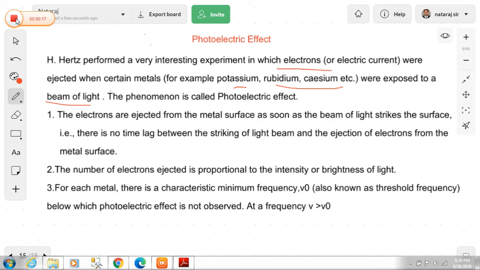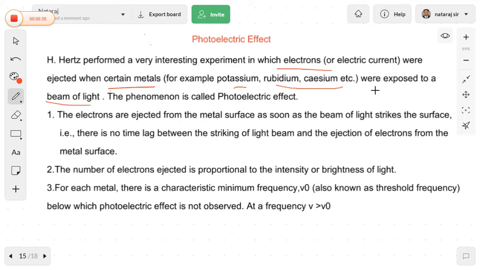Before we go into the detailed topic about the photoelectric effect, you should know the definition of the photoelectric effect. It is defined as the phenomenon of ejection of electrons when certain metals are exposed to a beam of light. That phenomenon is called the photoelectric effect.